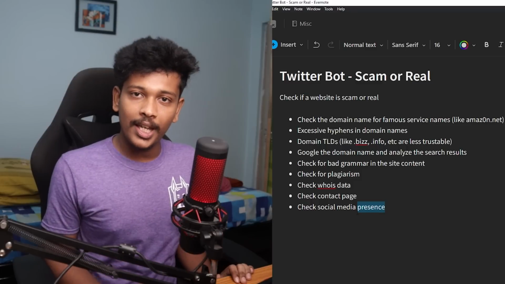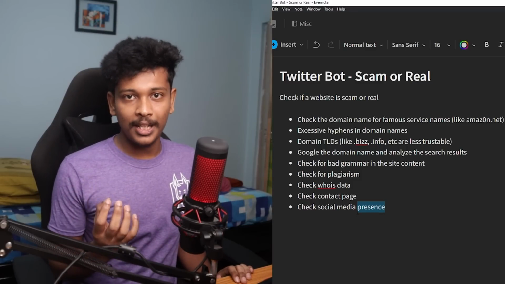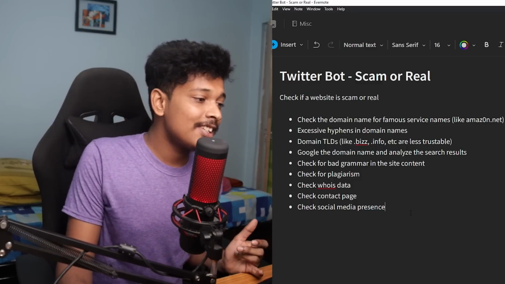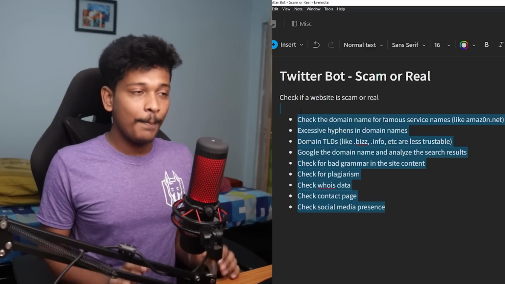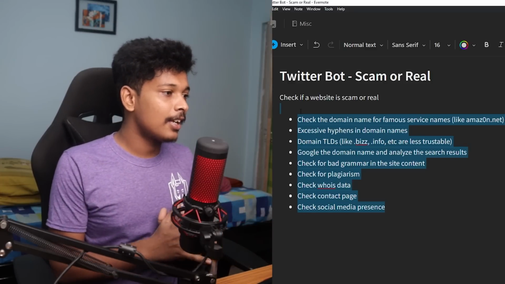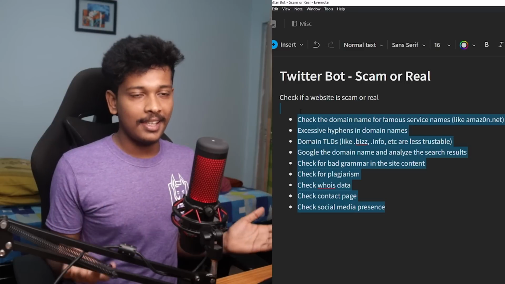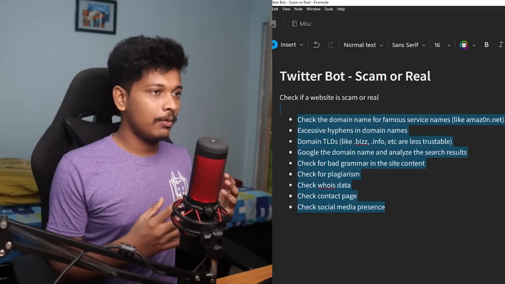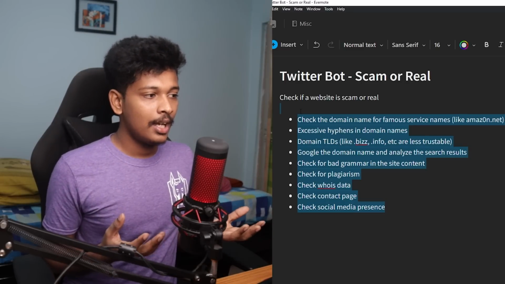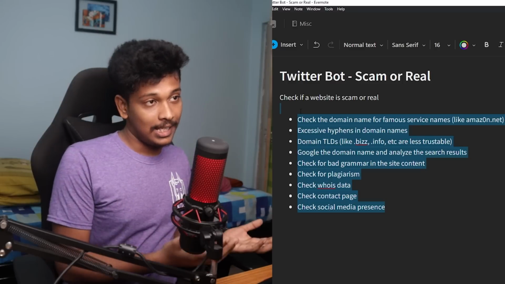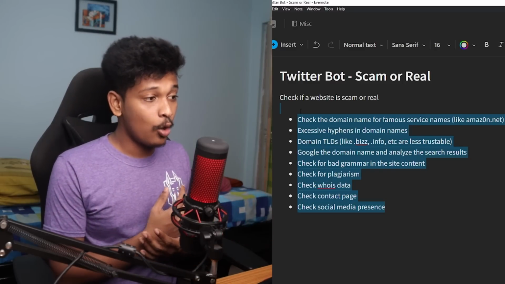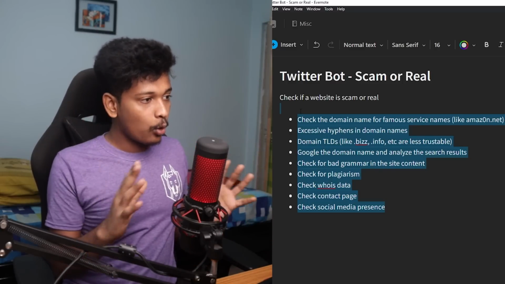So our objective is to take a URL of a website as an input and then run all these checks. And based on all these checks, we can make an educated guess whether that particular website given to us as input is scam or real, right? So that is the whole objective of this.